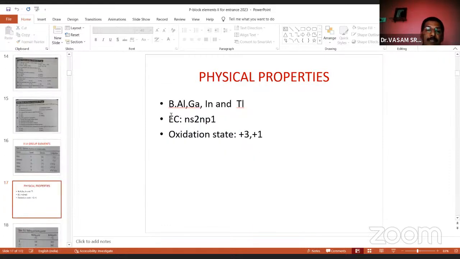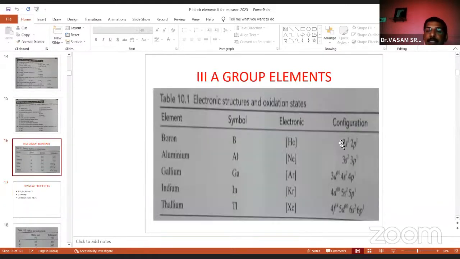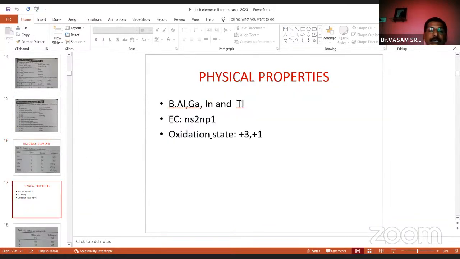Now the elements boron, aluminum, gallium have electronic configuration ns2 np1, ns2 np1. So this is the electronic configuration. But you see the common oxidation state, this is +3. 3 electrons are in excess for going to octet configuration. 3 electrons are in excess in each element. So that's why all 13th group elements exhibit the +3 oxidation state. But one special case here, in the case of thallium. Thallium is a big size, but what happened is due to inert pair effect. Inert pair effect means the ns2 electrons do not involve in chemical bonding.